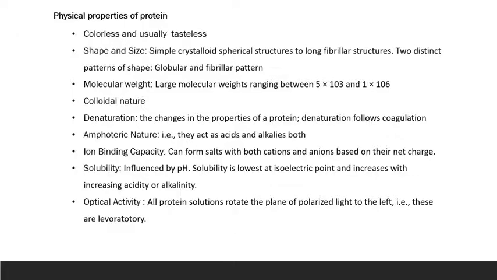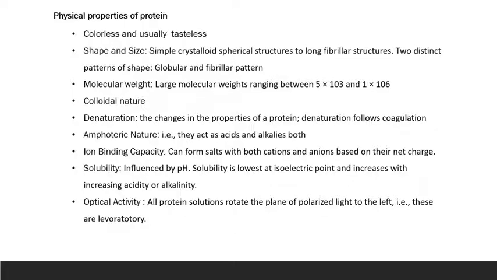Next is solubility. Normally, the solubility is influenced by pH. The solubility is lowest at the isoelectric point, and the solubility will increase when the solution becomes acidic or alkaline. Okay, so solubility is lowest at the isoelectric point.